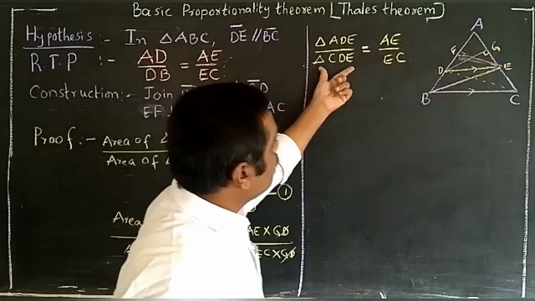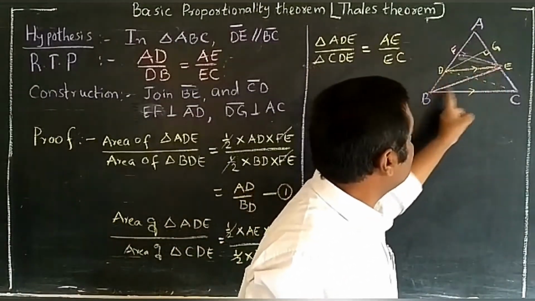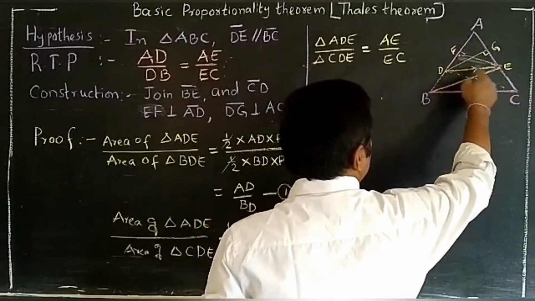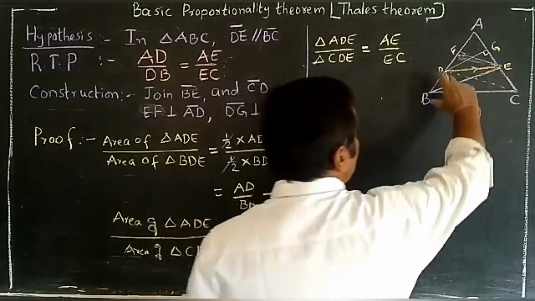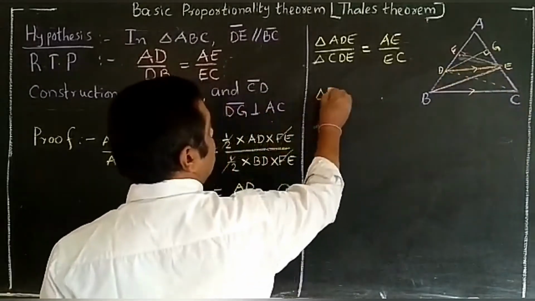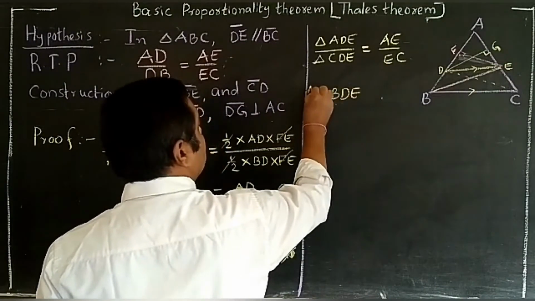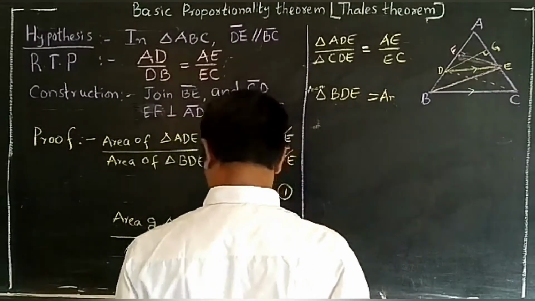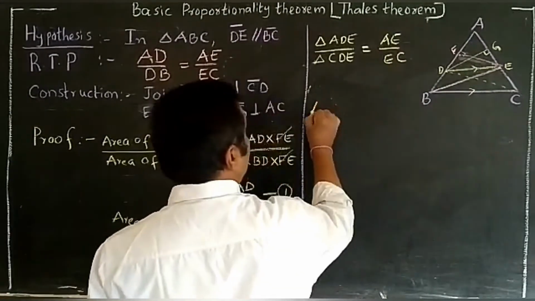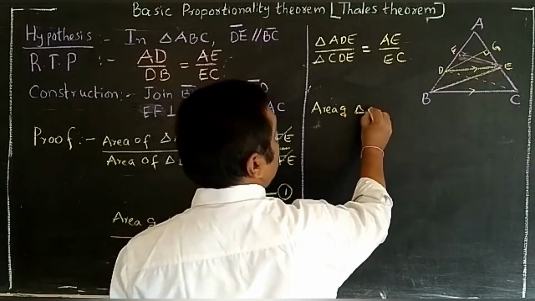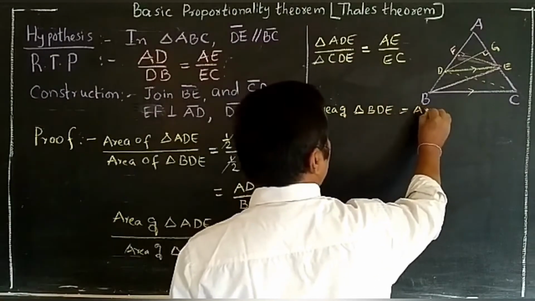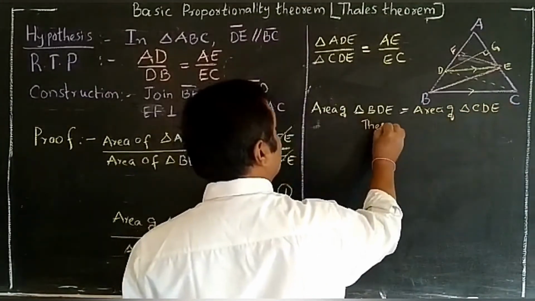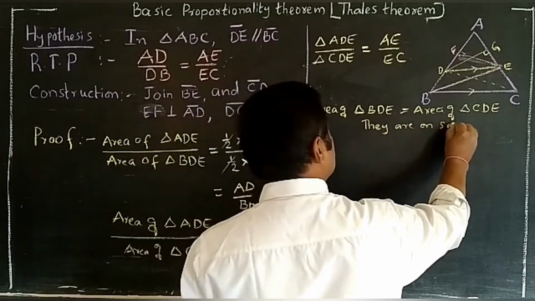But this triangle CDE and this triangle BDE have the same base DE. See once, children, this is the BDE triangle, this is the CDE triangle. Both are on the same base DE and between the same parallels. That's why area of triangle BDE is equal to area of triangle CDE. Why? Because they are on the same base.